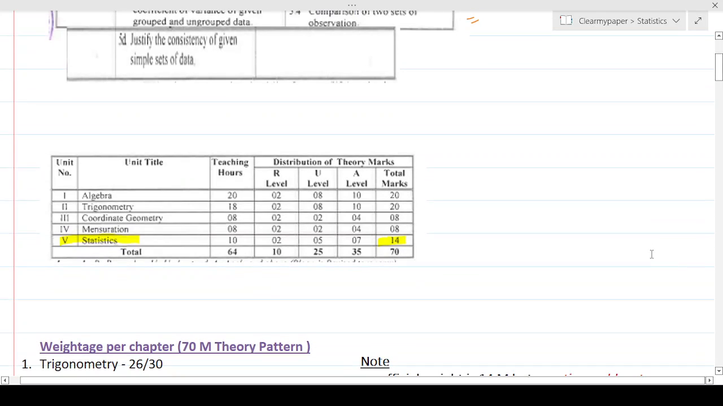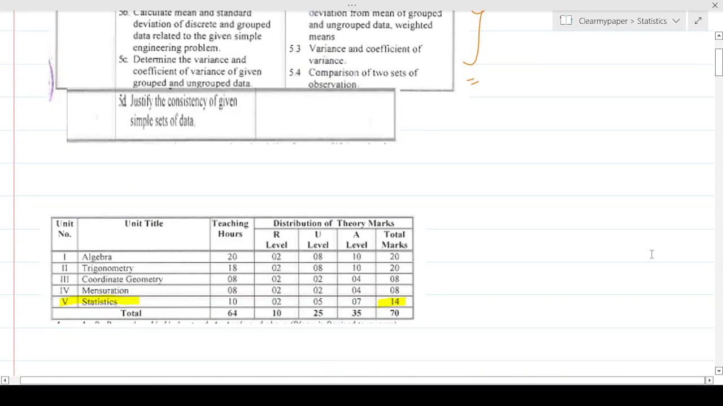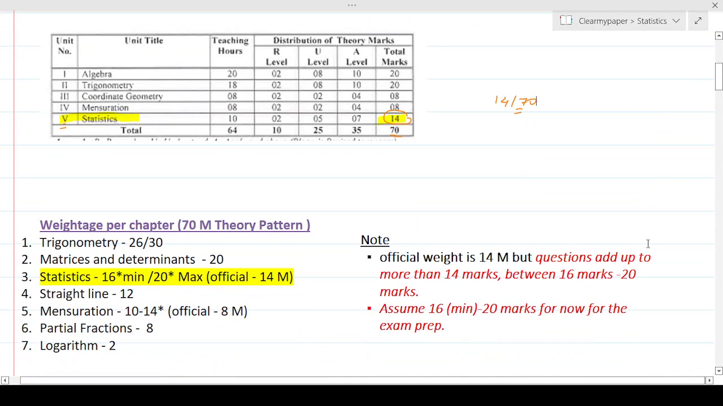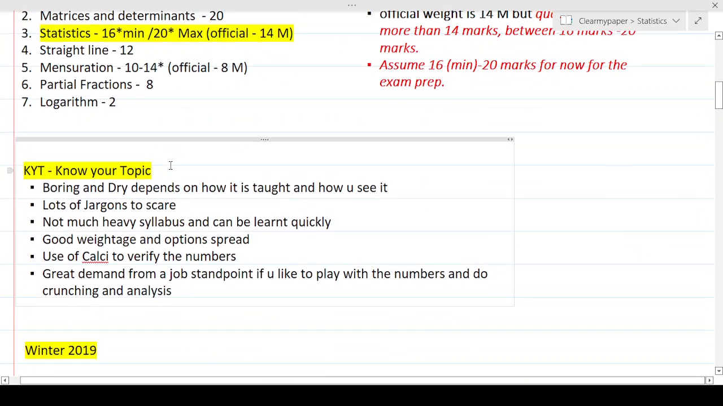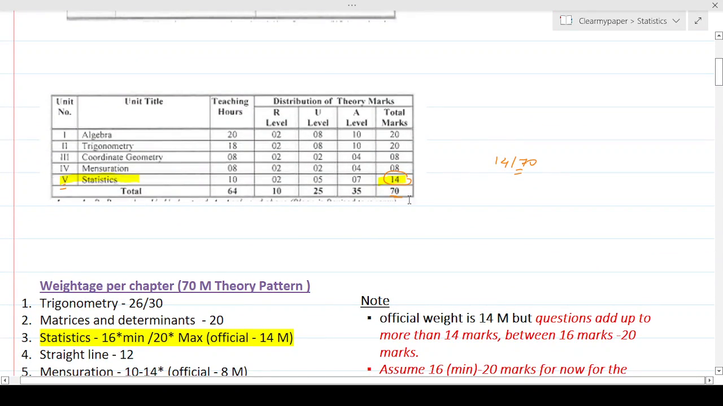All right, so if you see the mark distribution and the weightage for this topic among all other topics for this Sem 1 maths, the statistics unit 5, the overall weightage is shown as 14 marks out of 70. So it's shown as 14 out of 70 over here. But what I've done is, as always, I've extracted all the questions from this topic for the last 4 papers starting, I think, winter 2019 and backwards, and calculated really what is the weightage.